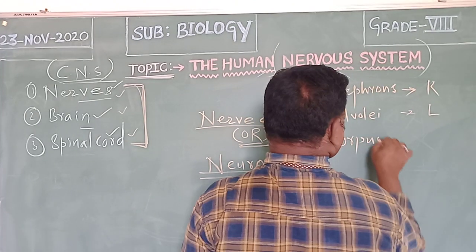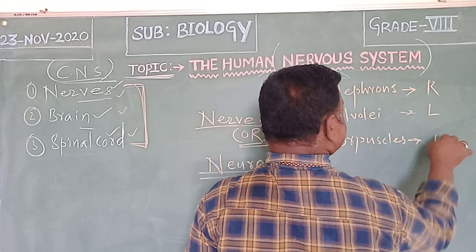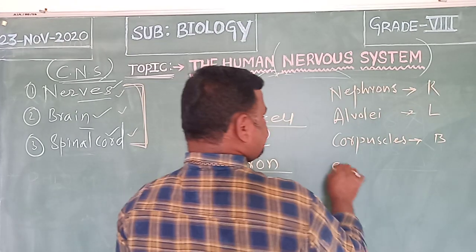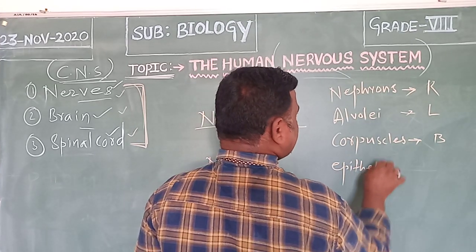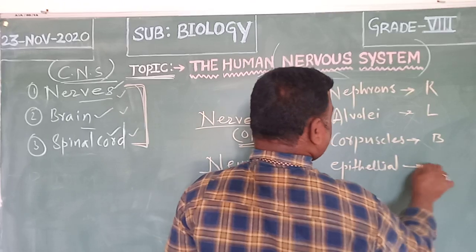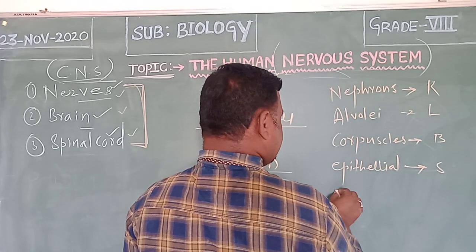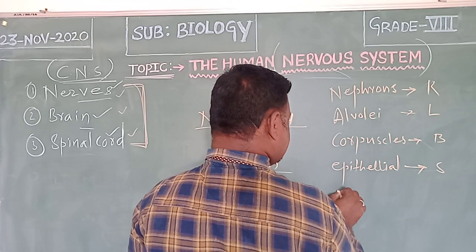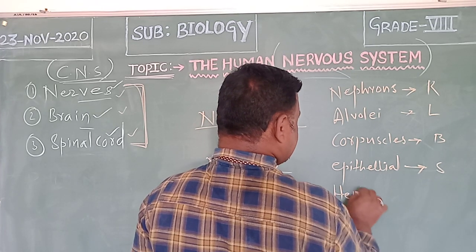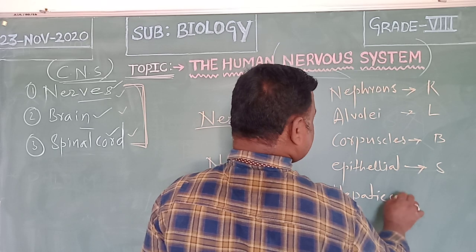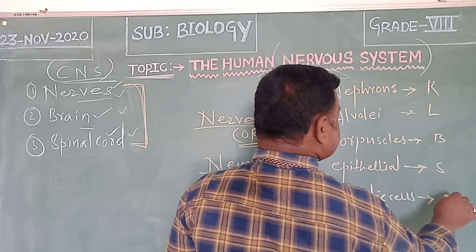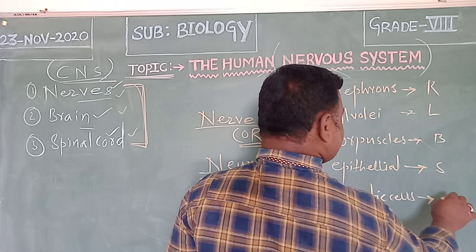Corpuscles are the structural and functional unit of blood. Epithelial cells, skin. And hepatocytes or hepatic cells are the structural and functional unit of liver.